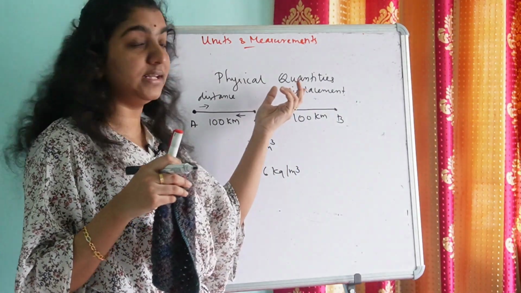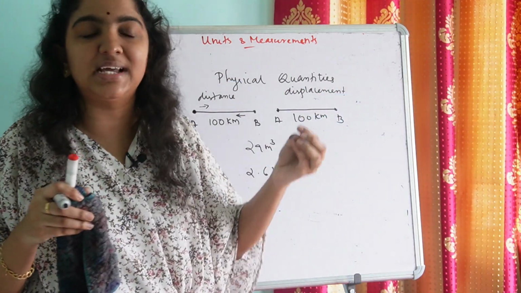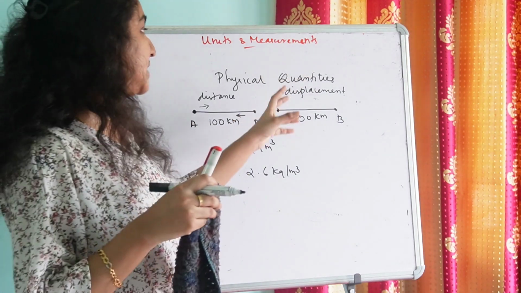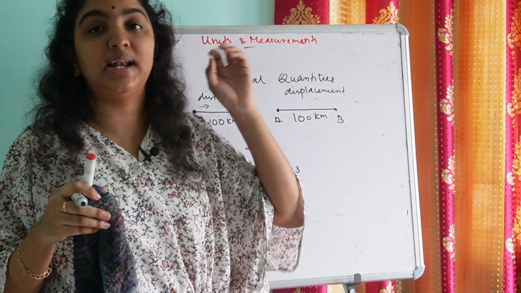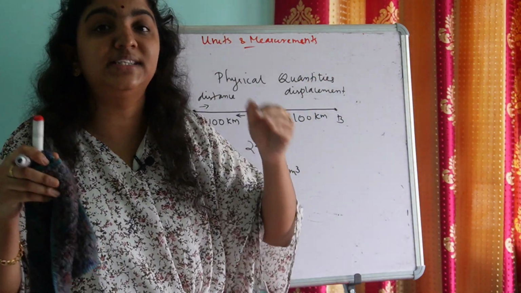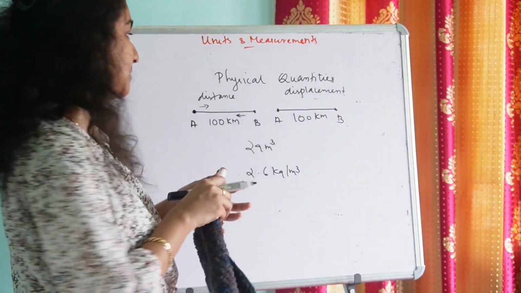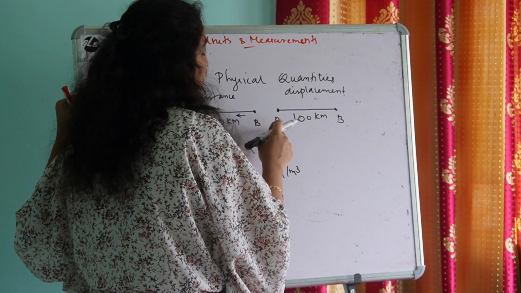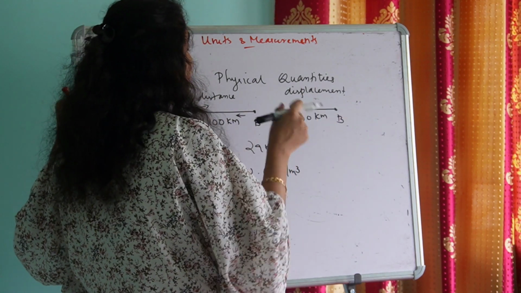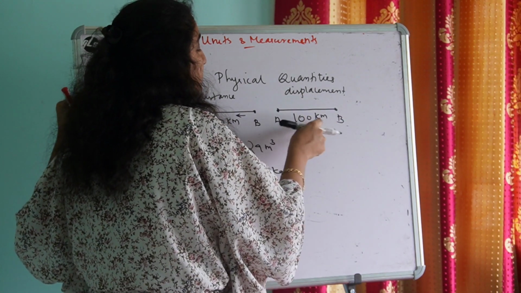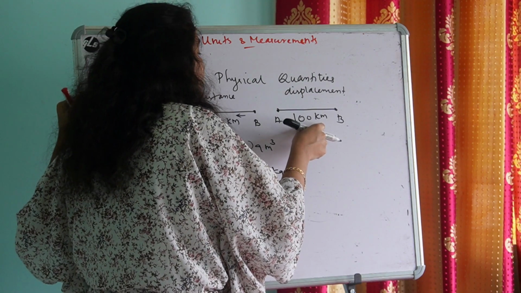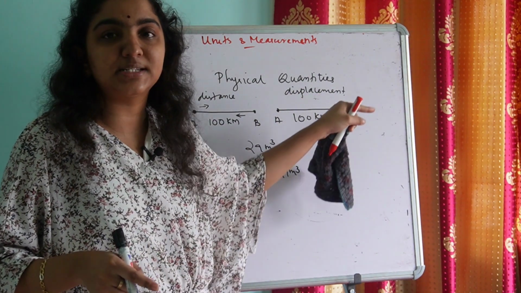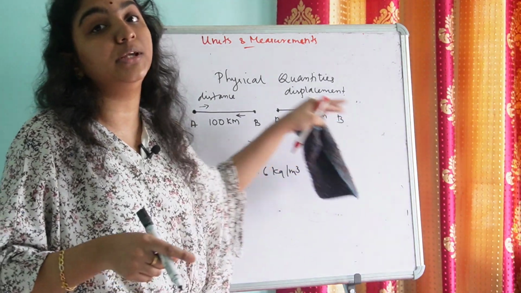In this case, I have to consider the direction in which the physical quantity displacement takes place. That is either from A to B or from B to A. That is, Manu displaced 100 kilometer from A to B, or Manu displaced 100 kilometer from B to A.